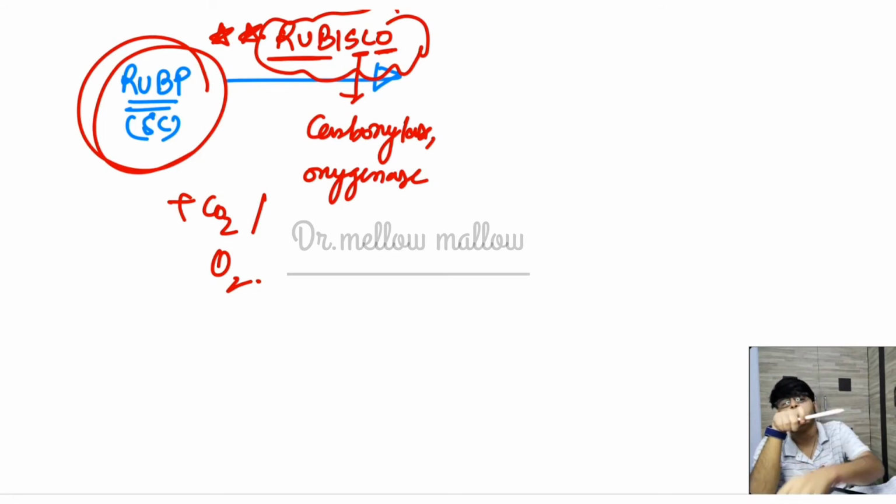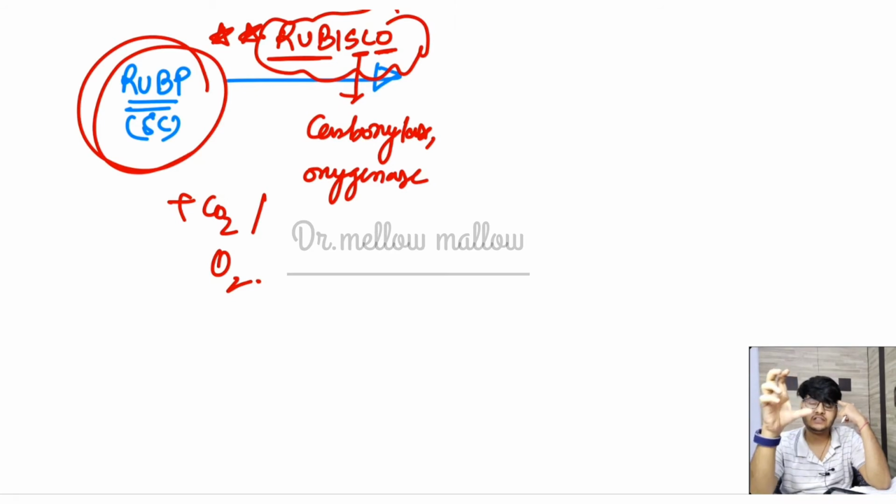So the Rubisco will decide whether the CO2-attached product or the O2-attached product will form. If O2 concentration is very high, it will bind to that enzyme, and ultimately RuBP will bind to oxygen, and photorespiration will happen. But if RuBP is binding to CO2, then the Calvin cycle or C3 cycle is going to happen.